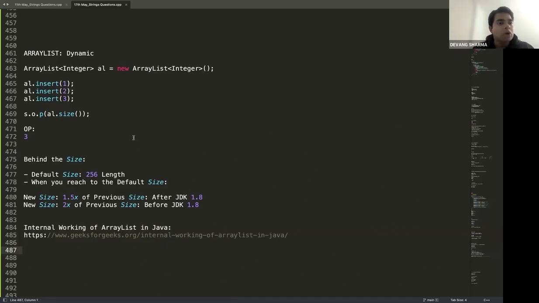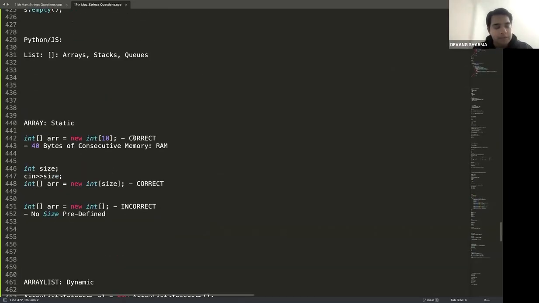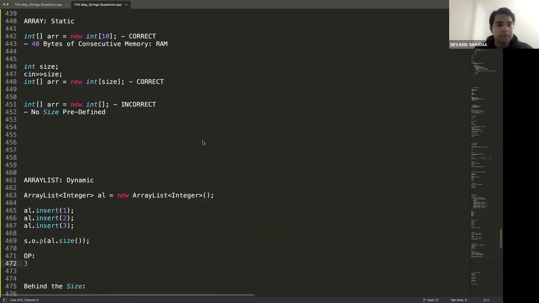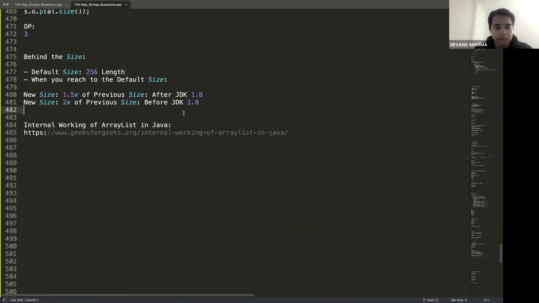And that is how all dynamic data structures work, not just ArrayList itself. Anything which is dynamic, that's exactly how they work. They have a default size, and once you get closer to it, they continue with that, and once it's full, that is when it will change the size.